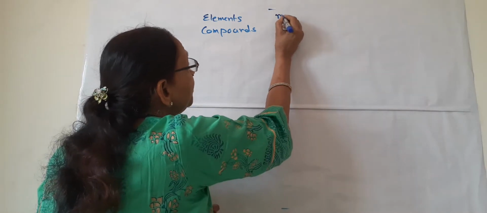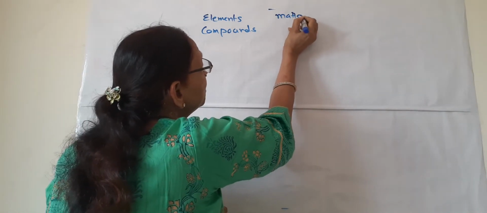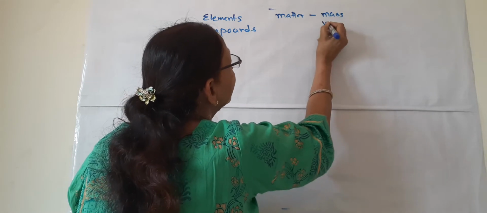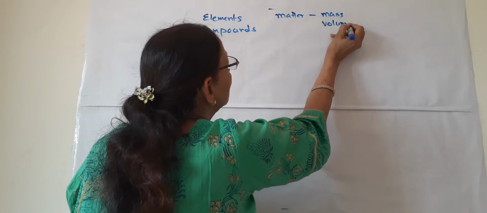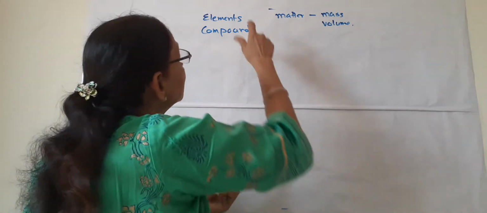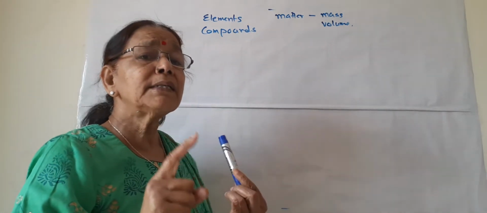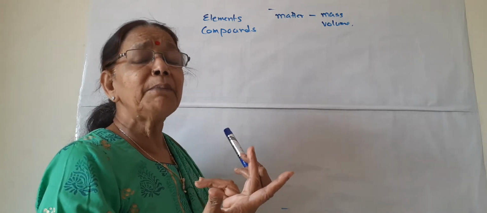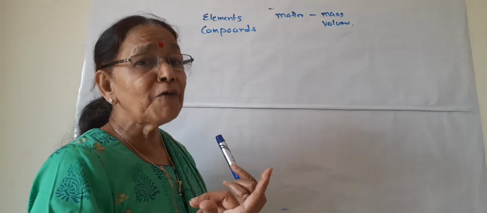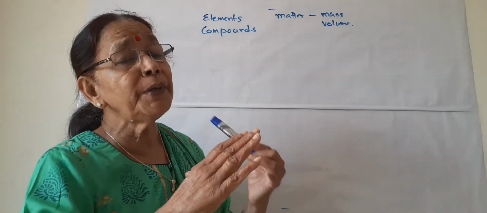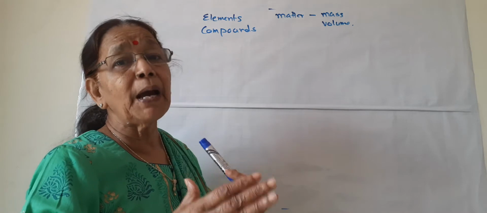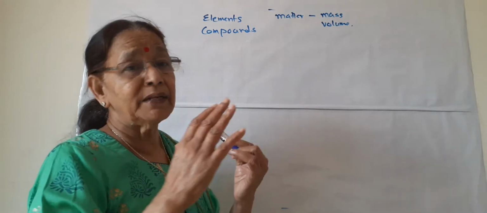Now matter, you know what is matter? Matter is a substance which has some mass and it has some volume. So it is matter. And what is element? Element is the basic form of matter. What do we mean by basic form? Basic form is which cannot be broken down further into simpler forms by chemical reactions.